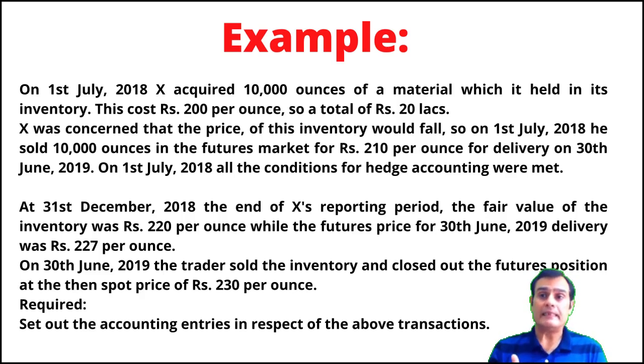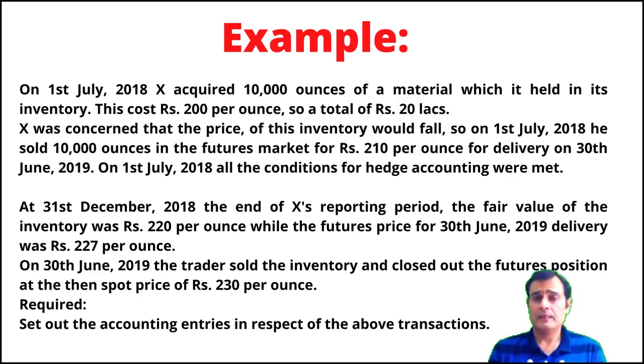It says that on the 1st of July, it entered into a futures market to sell 10,000 ounces. So he entered into a contract in the futures market to sell 10,000 ounces at the rate of 210. And then he says on the same date, all the conditions of hedge accounting are met.